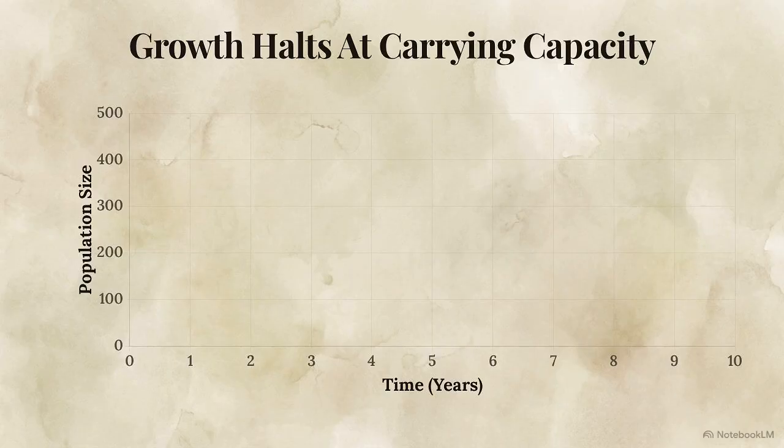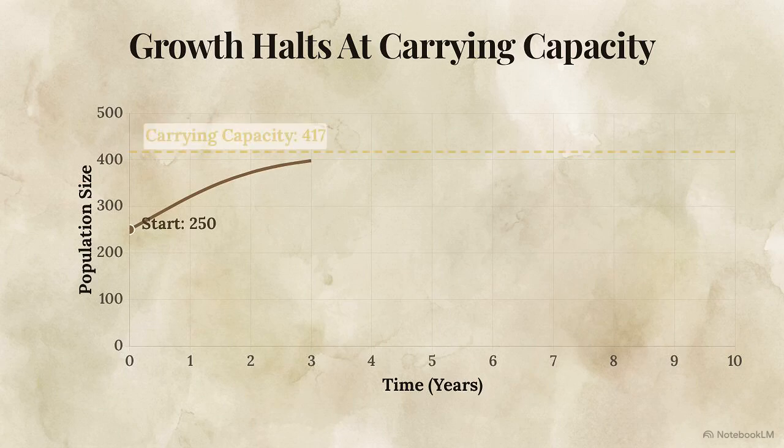This chart maps a starting fish population of 250 over time. Assuming a 0.8 growth rate, the trajectory fires sharply upward. This horizontal line represents carrying capacity. Set at 417, it marks the absolute resource limit, forcing the curve to decelerate and flatten.